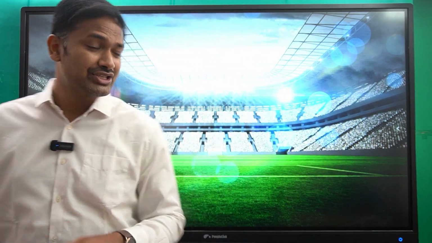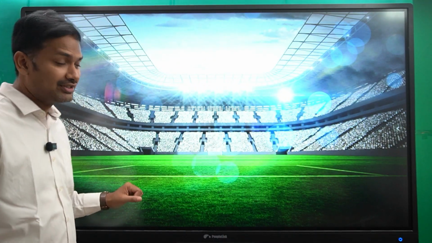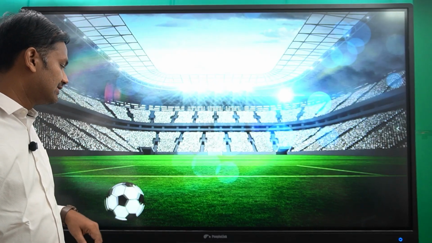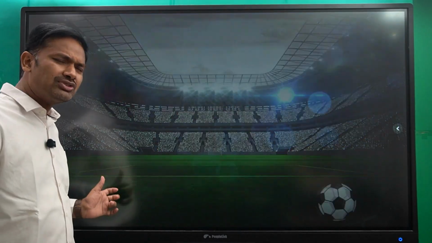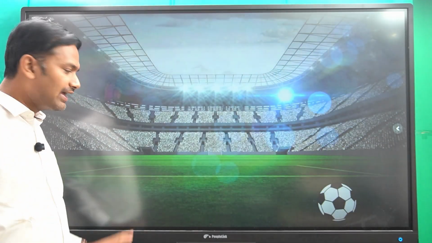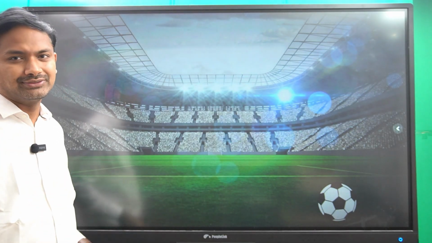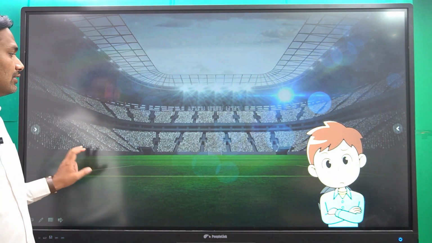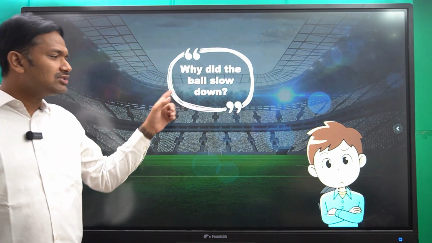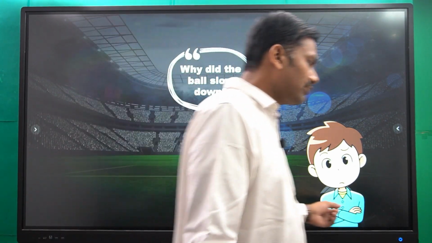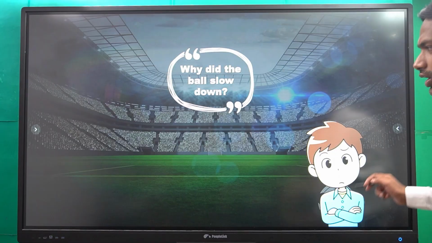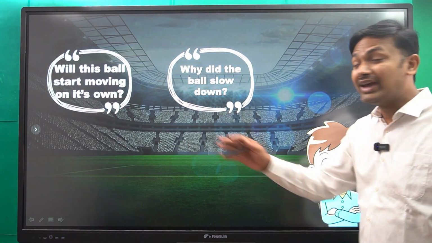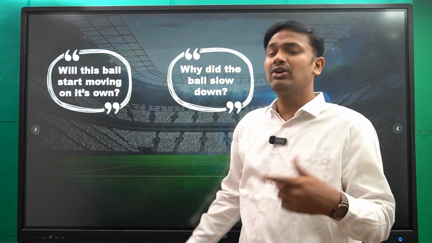Everyone, today we are going to start the new chapter, force. Okay, let us start. See here, suppose there is a ball here. It has moved from here to here, right? Now, why did the ball slow down while it has moved from here to here? Or why does this ball start moving on its own?